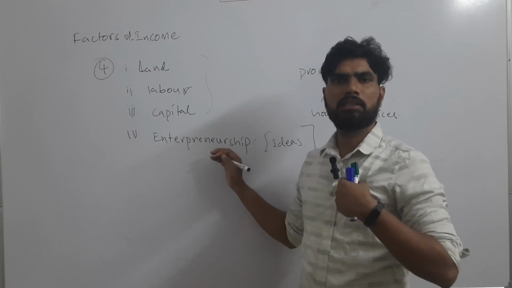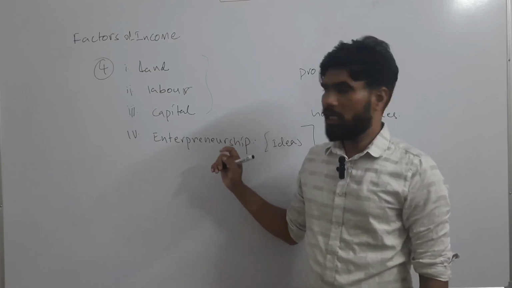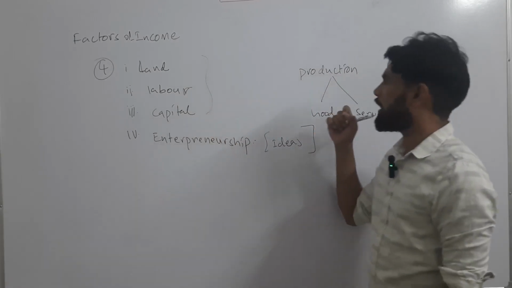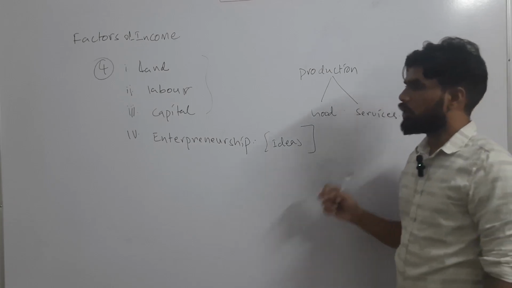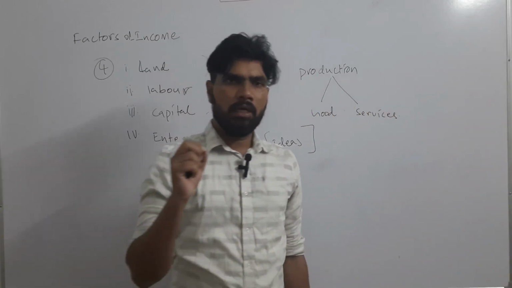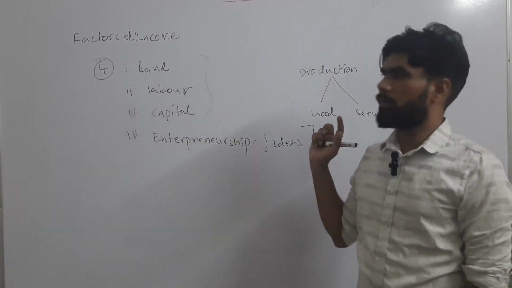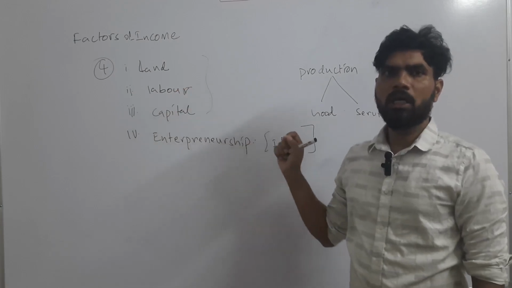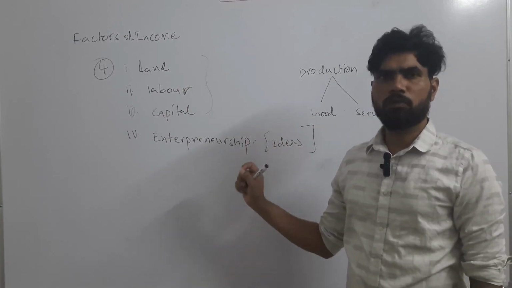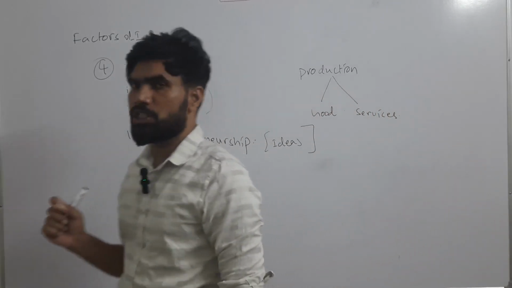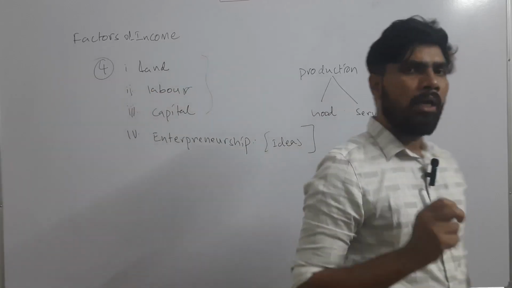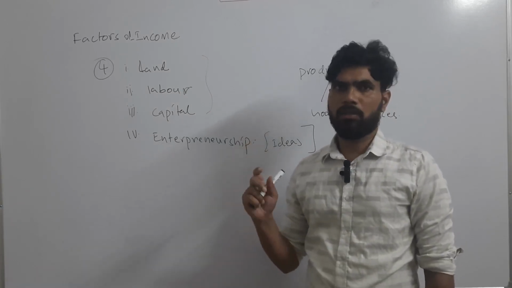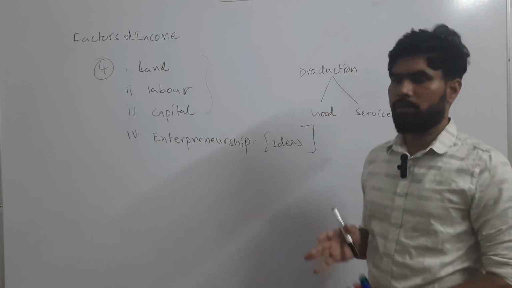So a person who has a business idea will gather all the rest of the things also, and he will establish his factory, and that person will start producing goods and services. So the entrepreneur also becomes one of the important factors of the economy, right? This is why all these four things are considered factors of the economy. Together they are called the four factors of the economy, and they are very essential for an economy, because without them we cannot imagine an economy. That's why they are called factors of the economy.